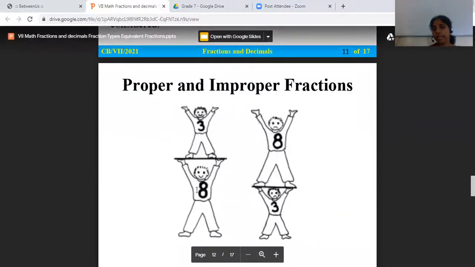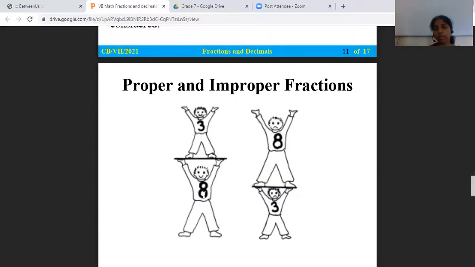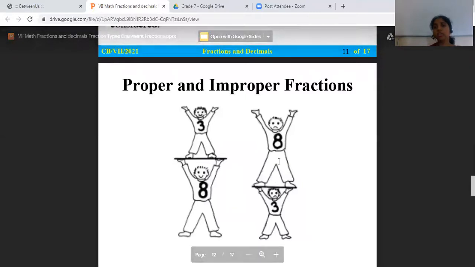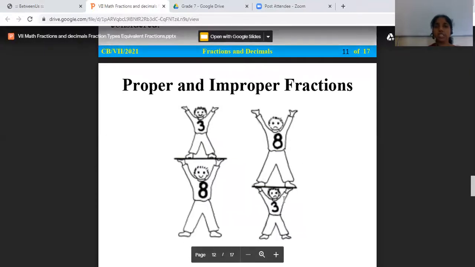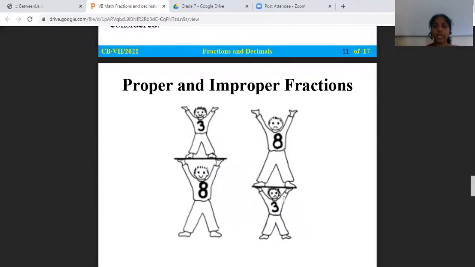3 up, 8 down. So this is a proper fraction. A person with 8 kg weight can lift a person of 3 kg weight. But is it easy for a person of 3 kg weight to lift a person of 8 kg weight? Not possible. So that is improper. We say an injustice is done. He is so thin and he is so fat, how can he lift? Or he is so small and he is so big. His age is 3 and the other's age is 8. That is an injustice. So in the same way we say it is not proper, it is improper.